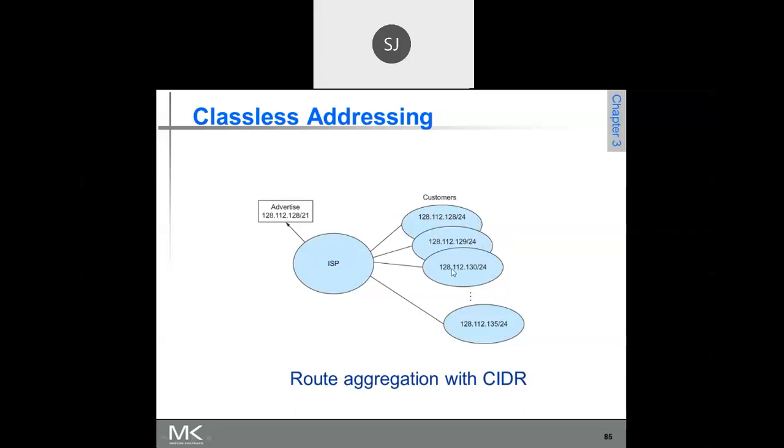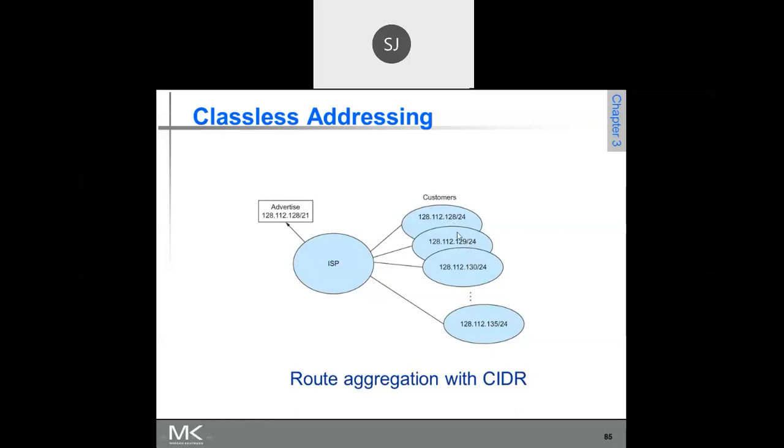128 is matching in all the networks, and 112 is also matching in all the networks. In the third decimal number, only a few bits match. How many bits match, you should see that. Assume that it is only the first bit from the left-hand side, because 128 is 2 raised to 7. So the first bit is 1 and the last bit is 1, like 1 0 0 0 0 0 0 1. So like this up to 135.